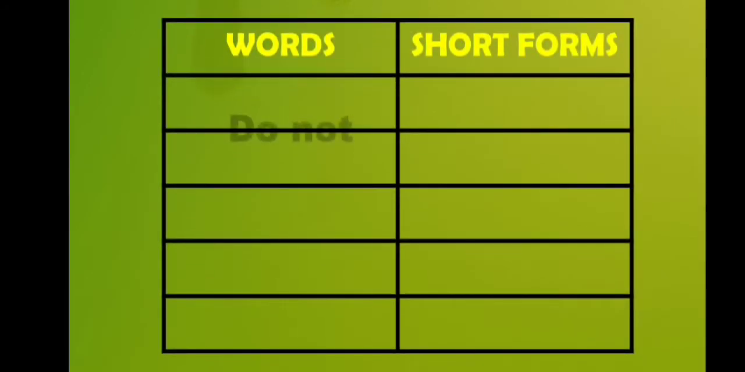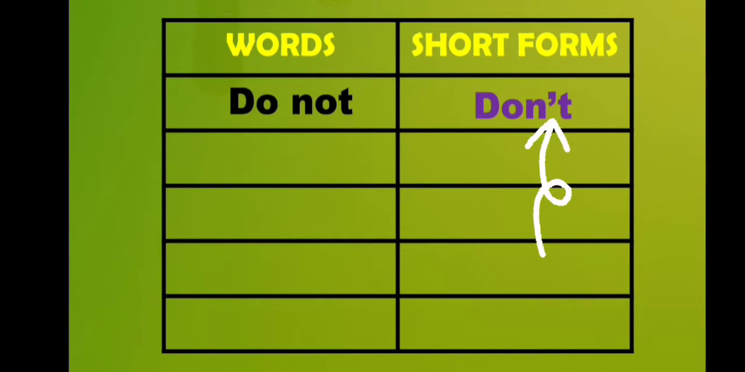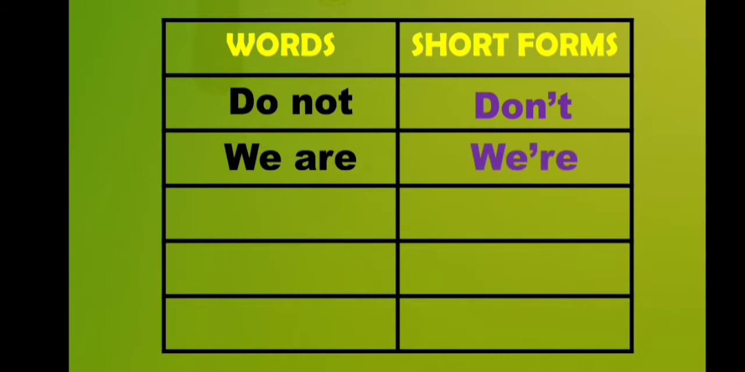So the first word is "do not", and the short form of "do not" is "don't". And how will you write it? The spelling of "don't" is D-O-N, and after N you will put an apostrophe and then T. The next word is "we are", and the short form is "we're". You will write W-E, and after E you will put an apostrophe and then R-E, which means it is "we're".